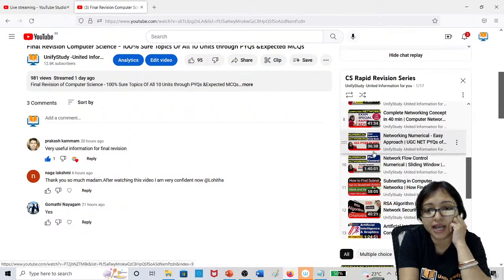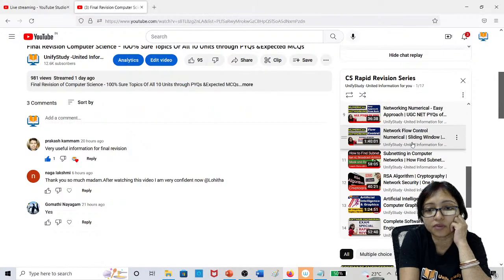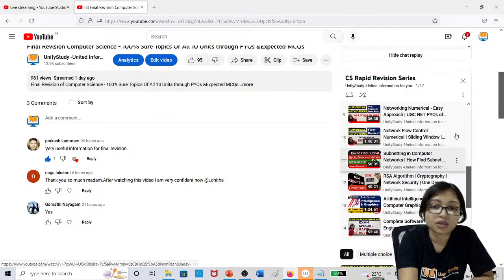There are the 3 classes most important, 4 classes. RSA algorithm is also there. So these 4 classes under networking must be covered. Okay. Numerical, flow control, subnetting, RSA algorithm and cryptography.